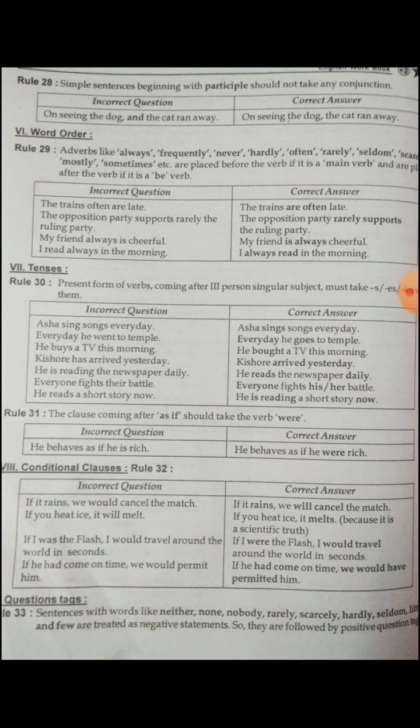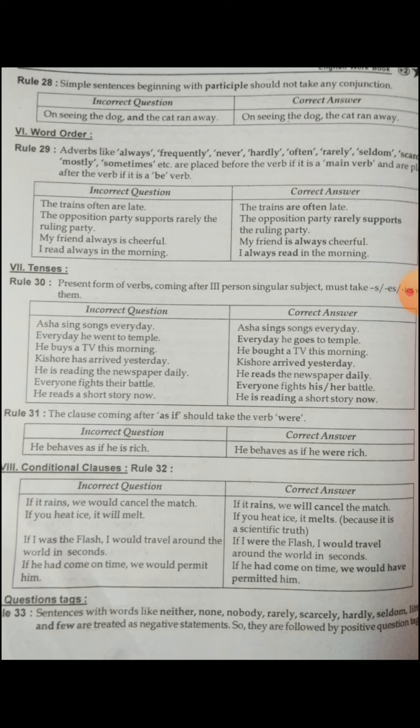Can you understand these words? If it is a main verb, we place it before the verb. If it is a be form verb, we have to place it after the verb.